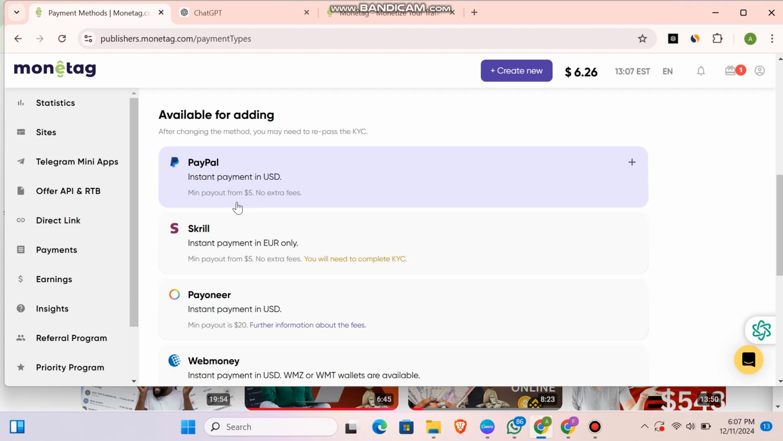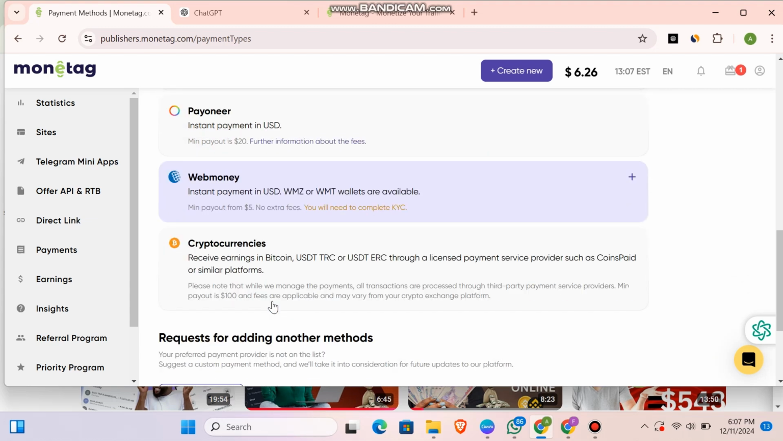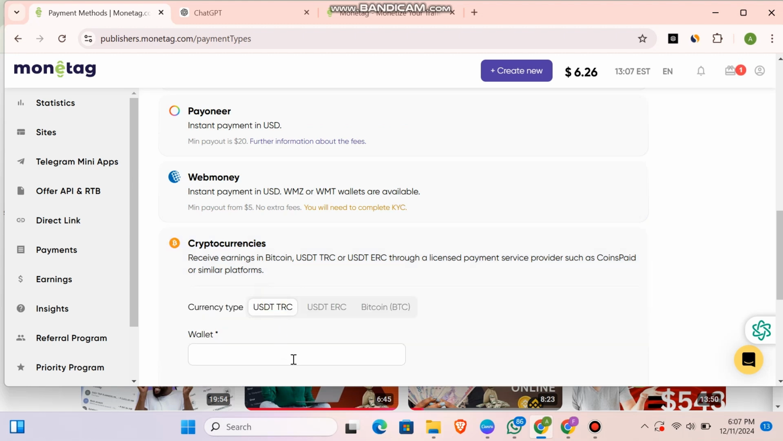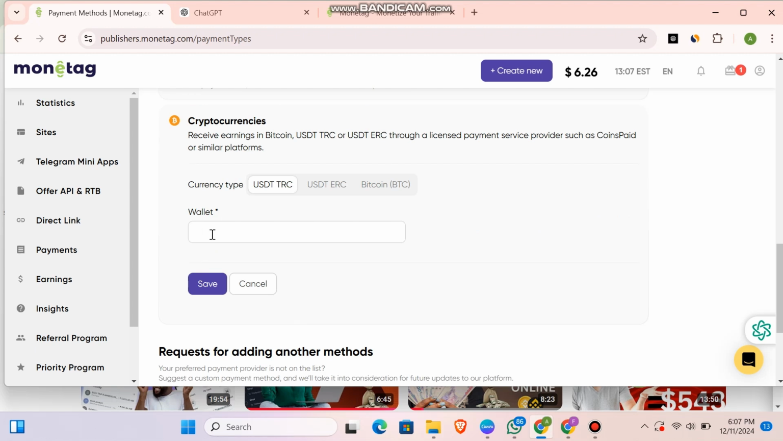Now let's scroll down and see here that at first there were no cryptocurrencies. Now there are cryptocurrencies in addition to the payment option. So for safety, go ahead and choose cryptocurrencies. Once you click on that, it's going to ask you to input your address. Whether USDT TRC, USDT ERC, or Bitcoin, go ahead and input your address here.